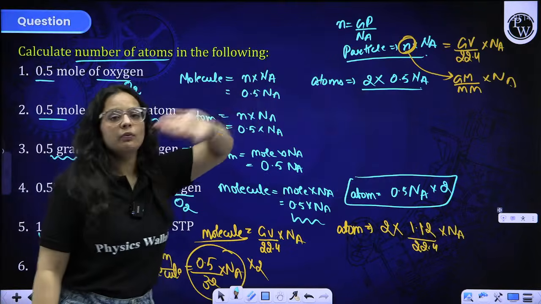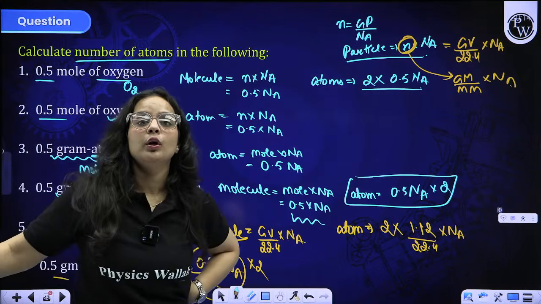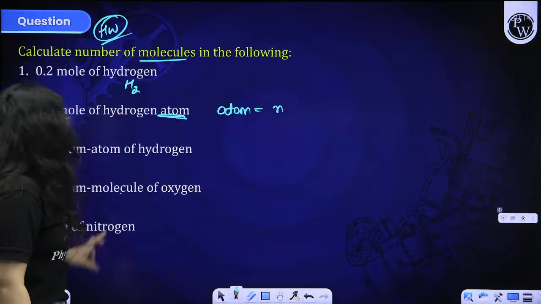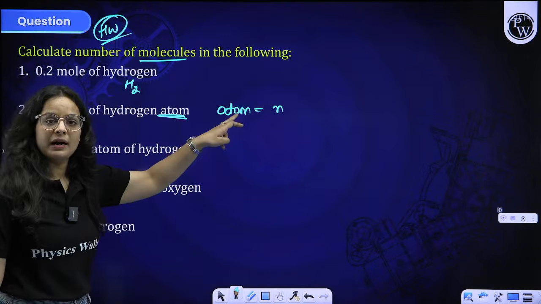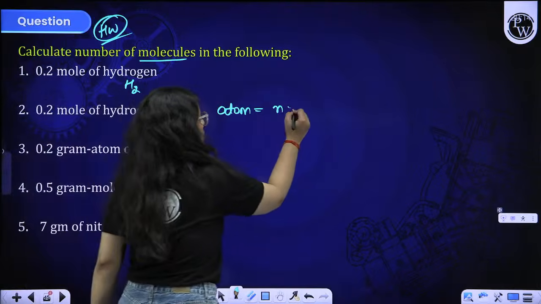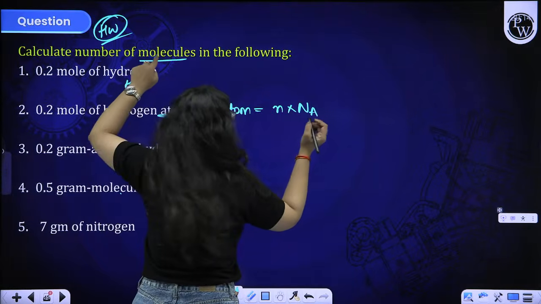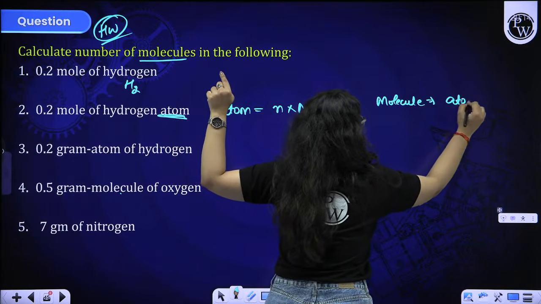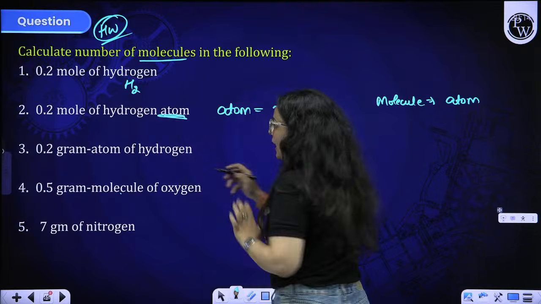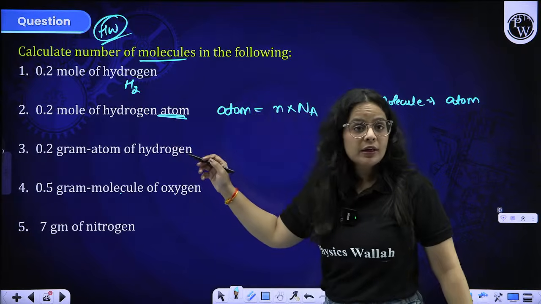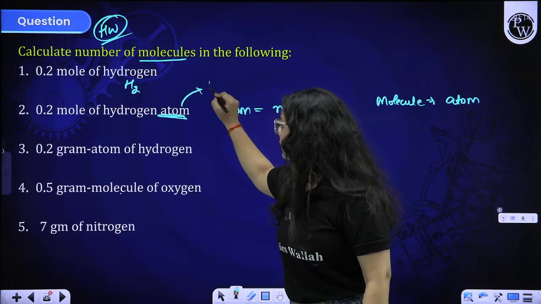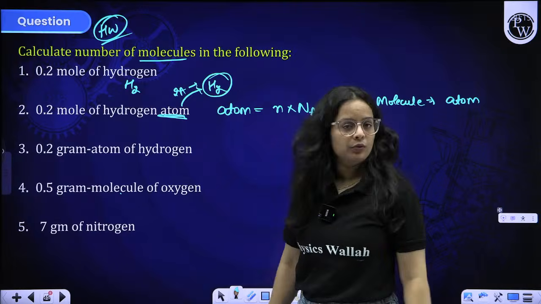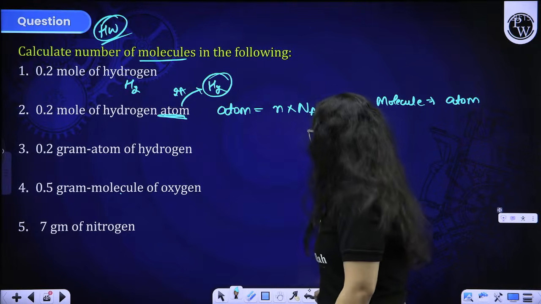Particle is equal to n into Na. In place of particle, whatever they are giving you in the question will come. Here they are giving you the atoms, isn't it? So in place of particle, atom will come: number of moles into Na. But they are asking you about molecules. So for molecules, what do you have to do? Two atoms will form one H2 molecule, right?